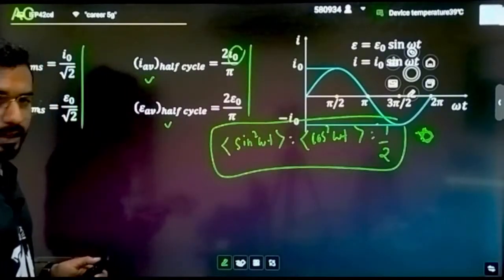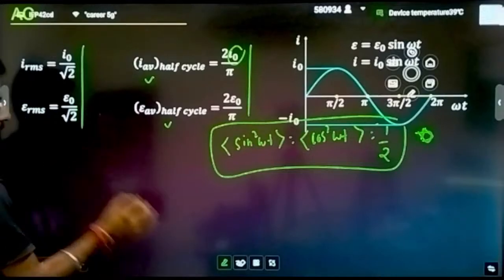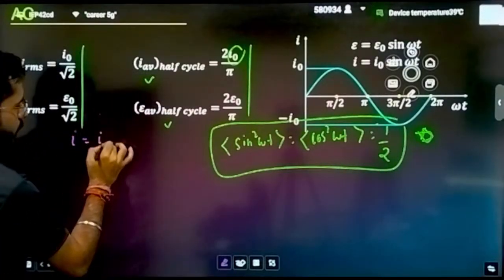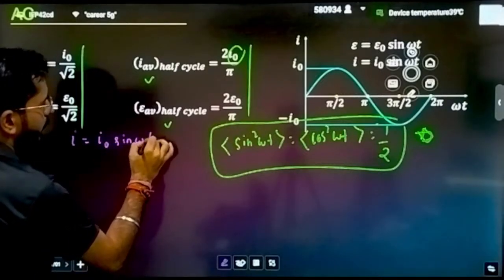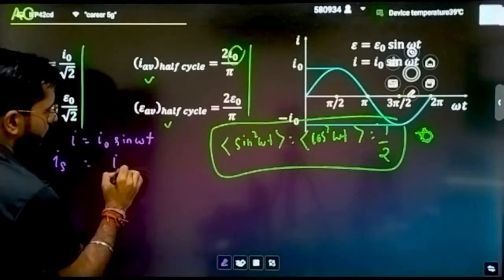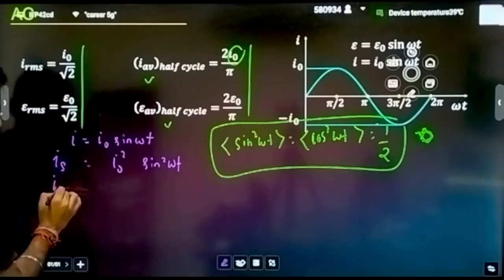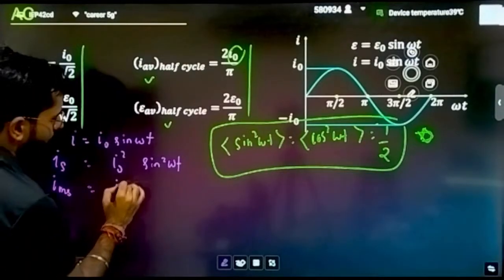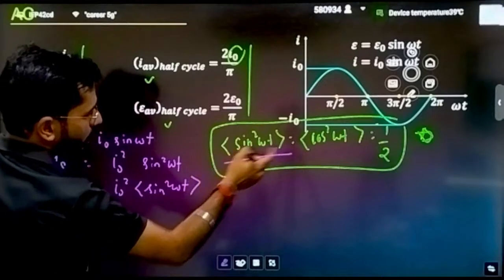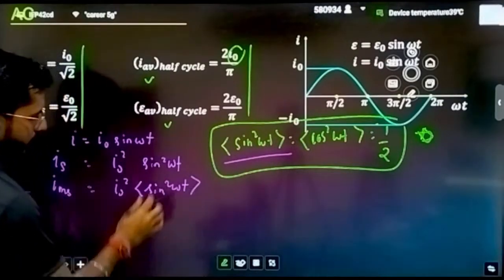So let's derive our value from this and check whether it comes out correct. What was the general current equation? I equals I naught sine omega t. What was the first step? Doing the square. It will be I naught square sine square omega t. The second step: taking the average. I naught square stays as it is, and the average of sine square omega t, as I told you, is nothing but half.